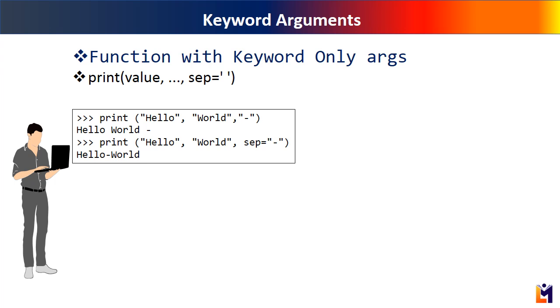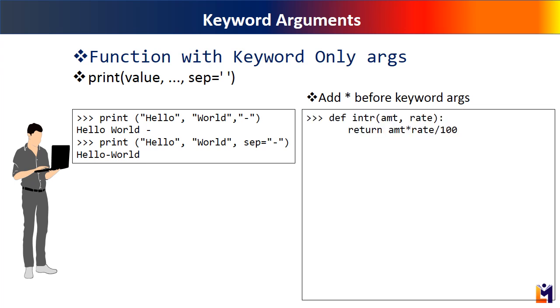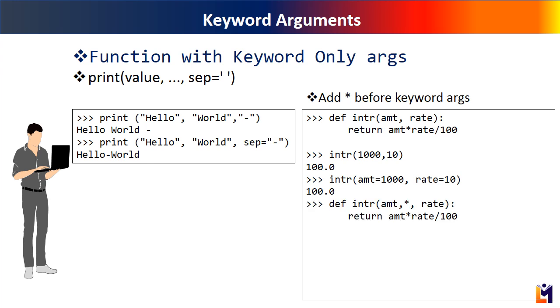Let us define a function to compute the interest on a given amount and at a given rate of interest. Now, you can call this function either by passing the amount and rate in the order of declaration or by using the keywords. But if you want to force the caller to use the keyword argument only, use a star or asterisk before the keyword-only arguments.